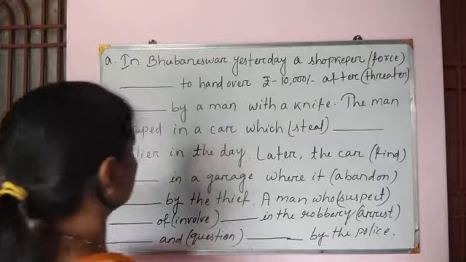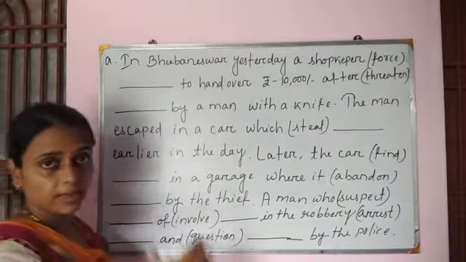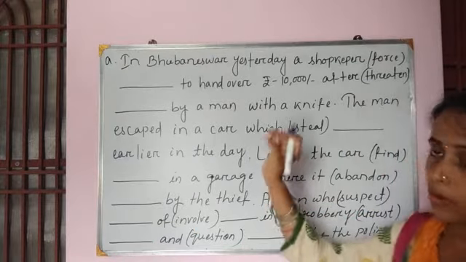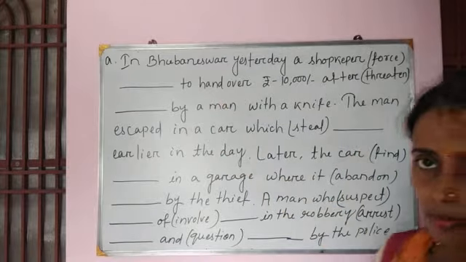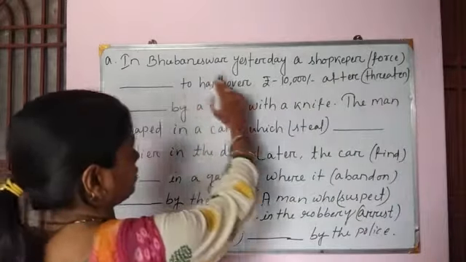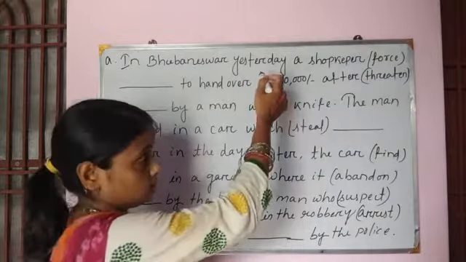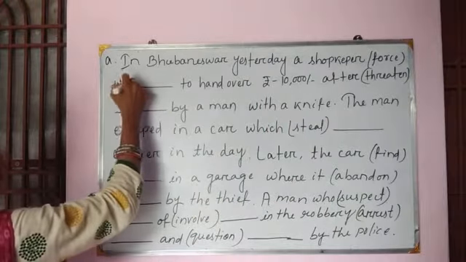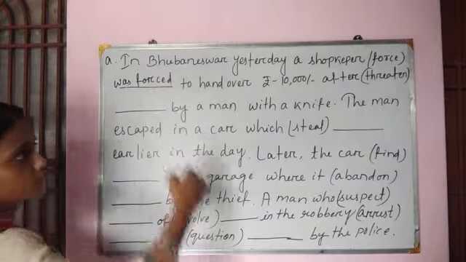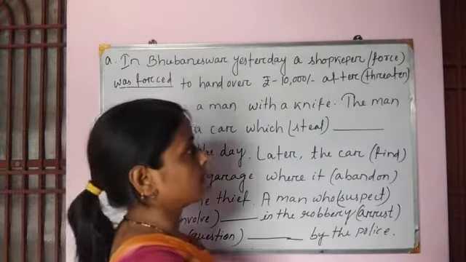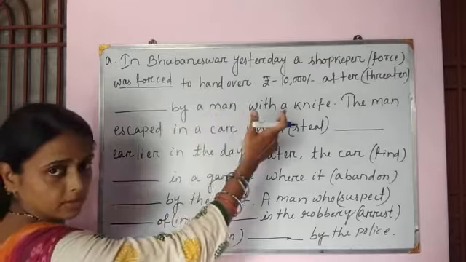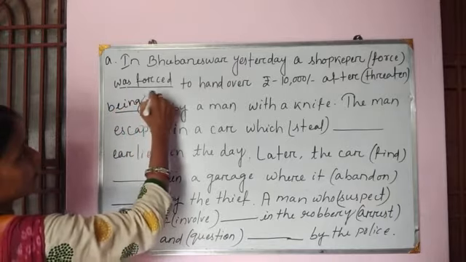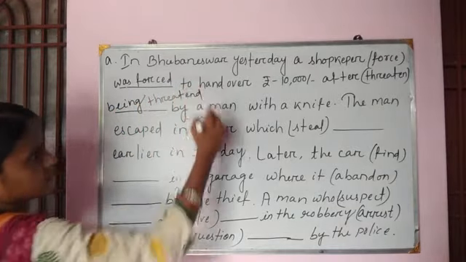So now come to the next question. So here what is written? This is a paragraph. In the paragraph, some blank spaces are there and we have to use the appropriate form of the passive of the verbs given in the bracket. So now let us see. The passage is in past tense. In Bhubaneswar yesterday, a shopkeeper was forced to hand over rupees 10,000 after being threatened by a man with a knife.